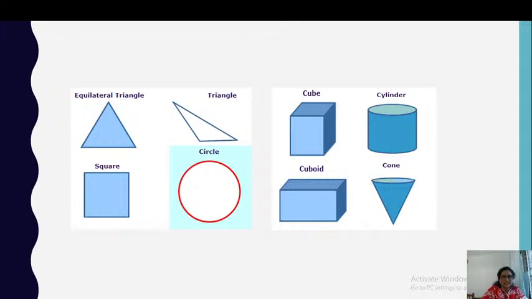Now, can you identify what these are? Yes, these are nothing but geometrical shapes. Can you identify which one is a solid?